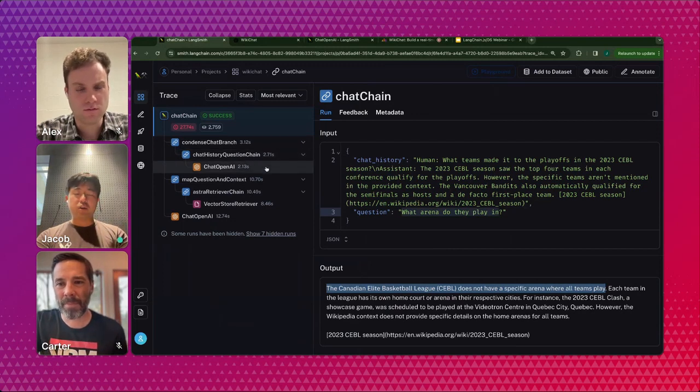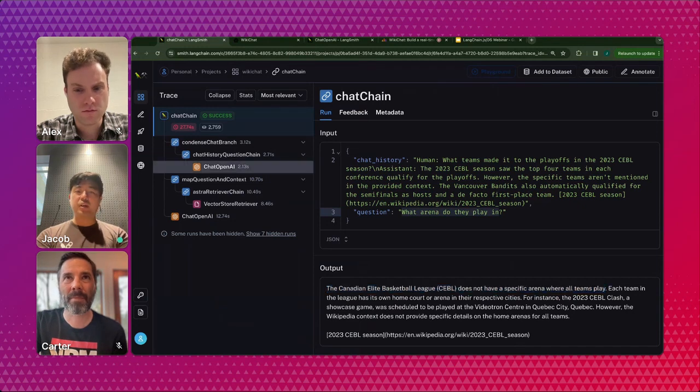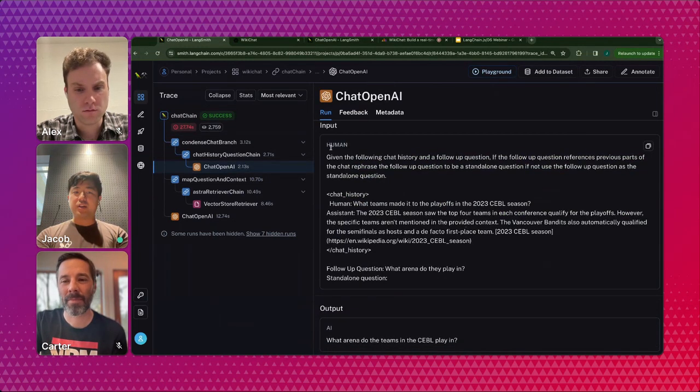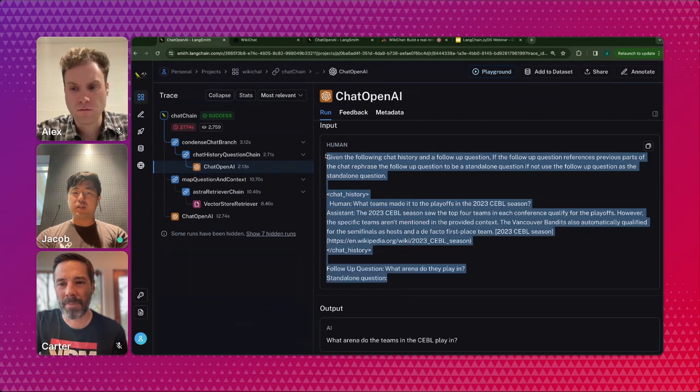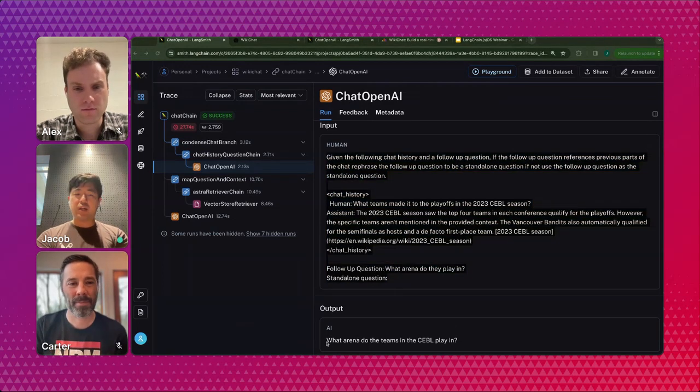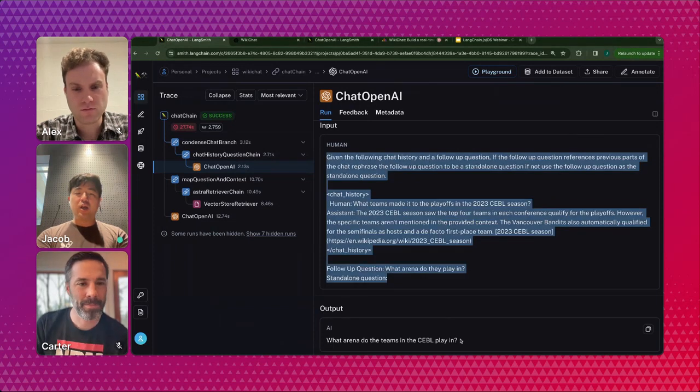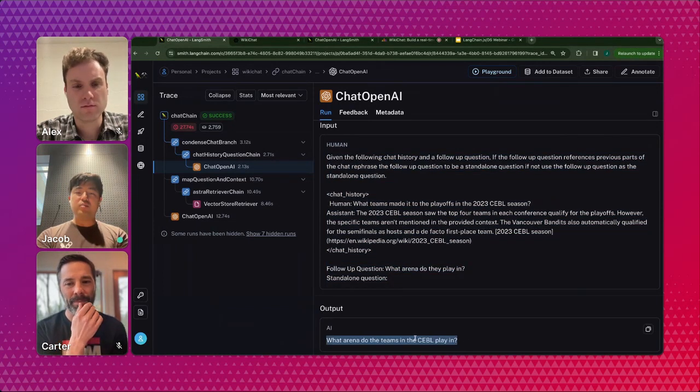There's an OpenAI call here that is responsible for the query transformation. And what I can do now is I can click it. I can see exactly what went into the prompt here and what the output was. And I can see that the output got transformed to "What arena do the teams in the CEBL play in?" My expected response was "What arena do the Vancouver Bandits play in?"